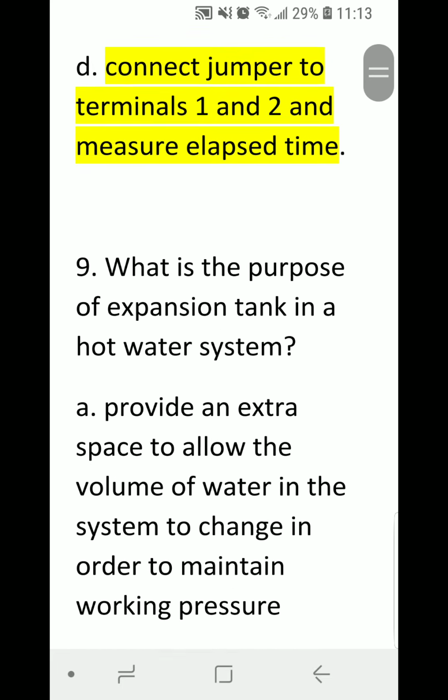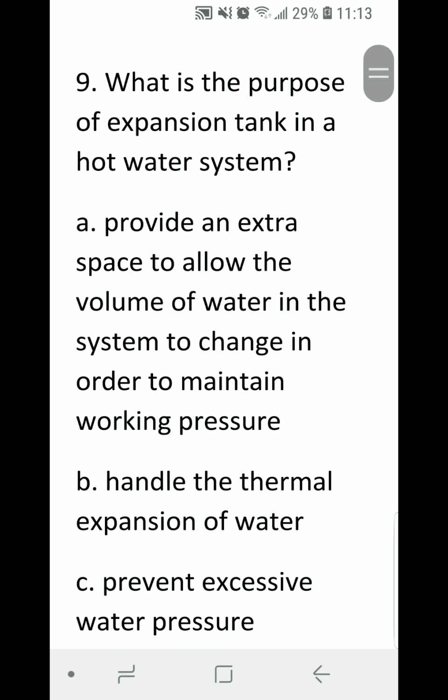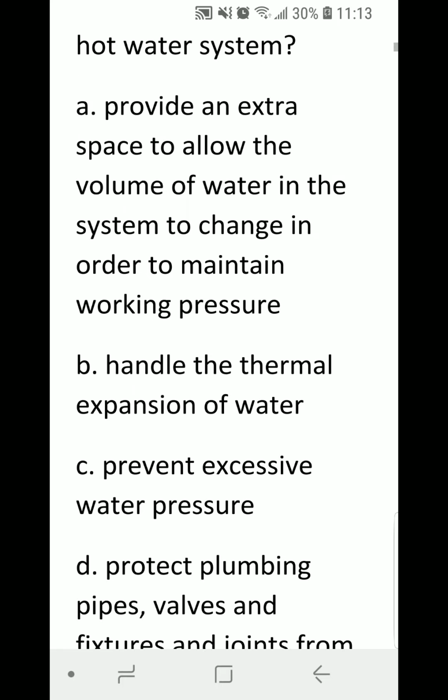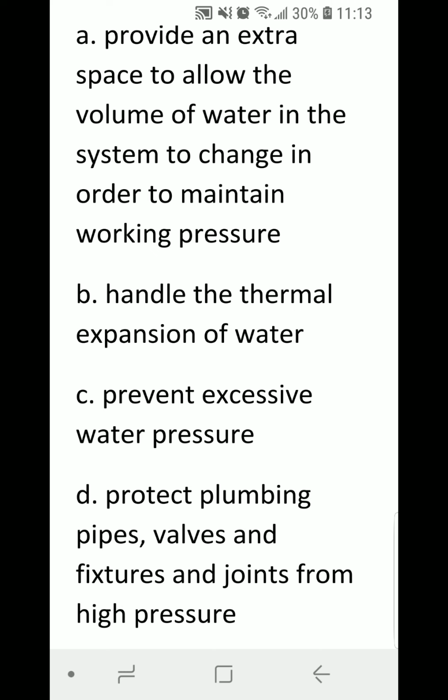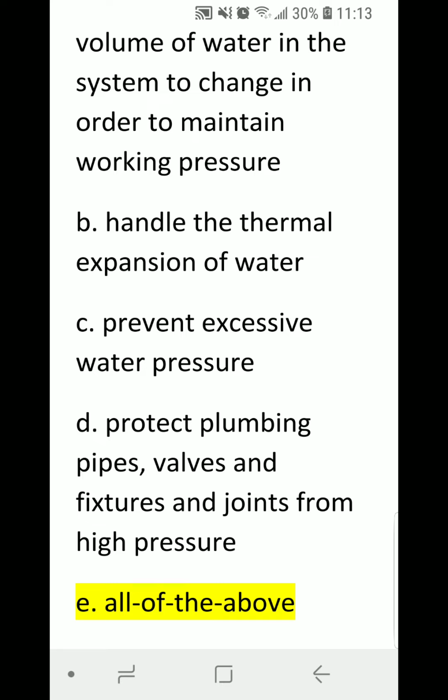Okay, number 9. Last question. What is the purpose of an expansion tank in a hot water system? A, provide an extra space to allow the volume of water in the system to change in order to maintain working pressure. B, handle thermal expansion of water. C, prevent excessive water pressure. D, protect plumbing pipes, valves, and fixtures and joints from high pressure.